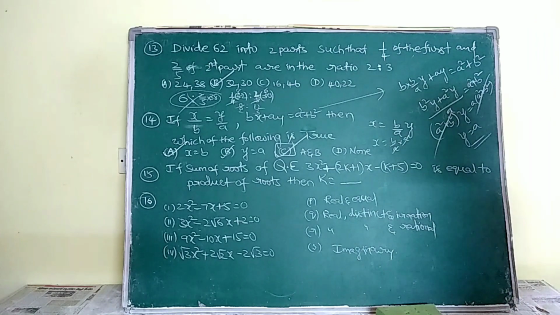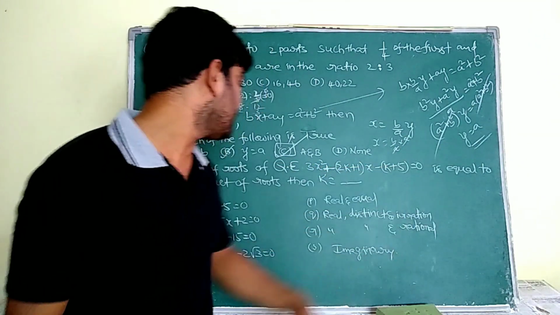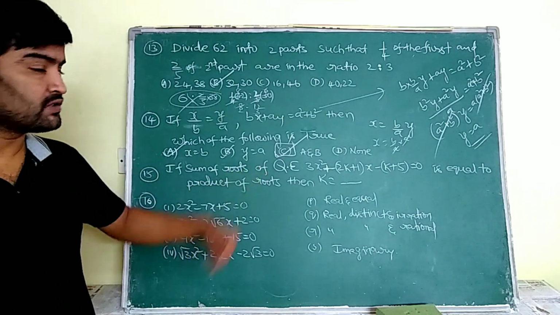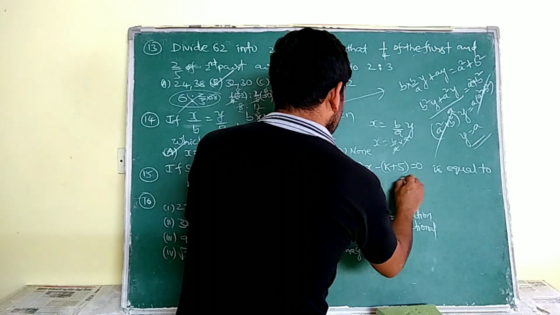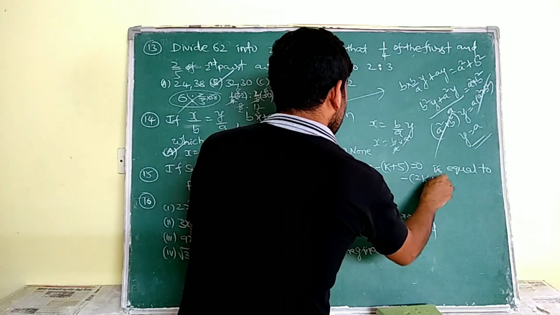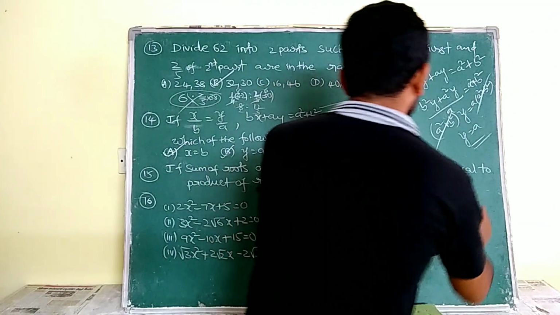Remember this. If the sum of the roots of this quadratic equation is equal to the product of roots is said. What is the sum of zeros here? Minus b by a. That is minus 2k plus 1 by 3, is equal to the product of zeros, means c by a.